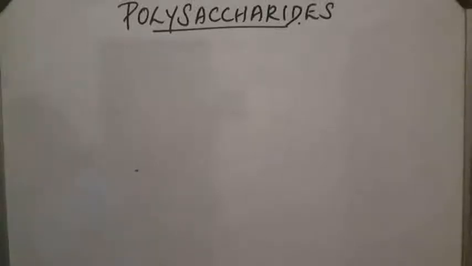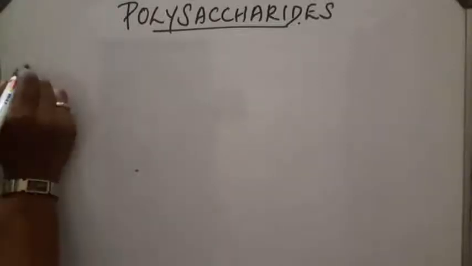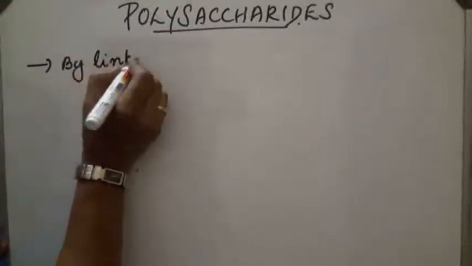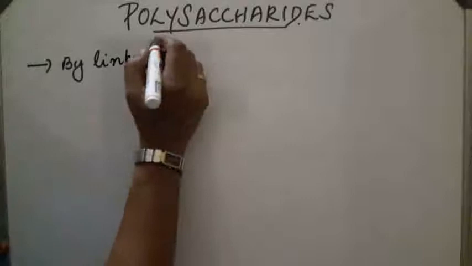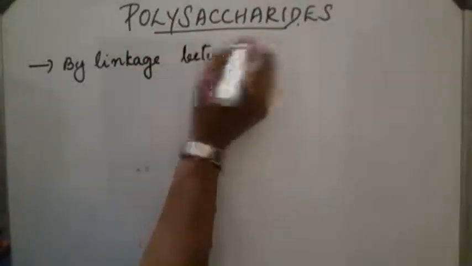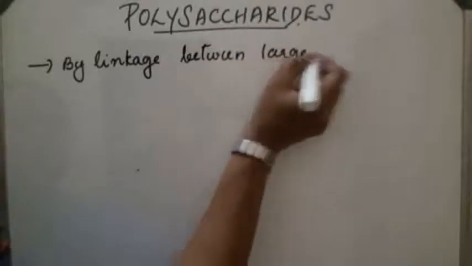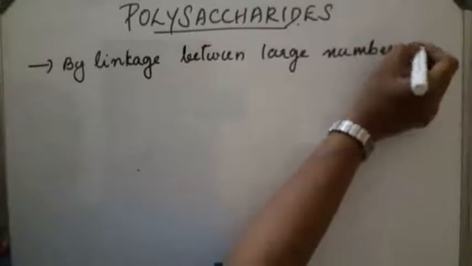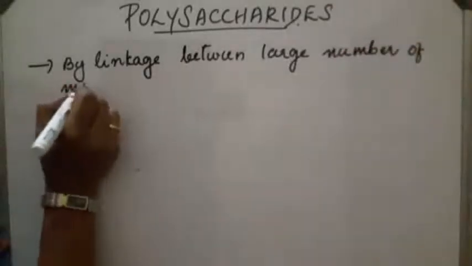Polysaccharides contain a large number of monosaccharides. These polysaccharides are formed by linkage between a large number of monosaccharides.